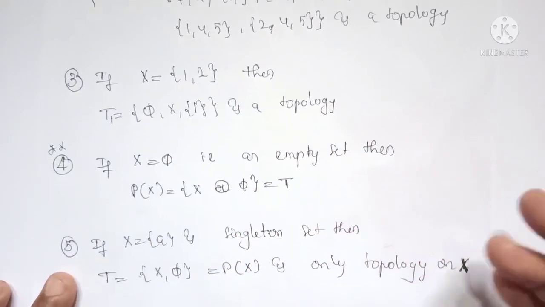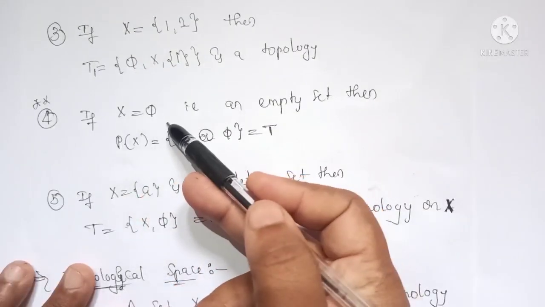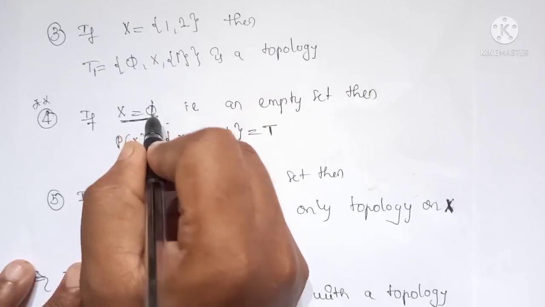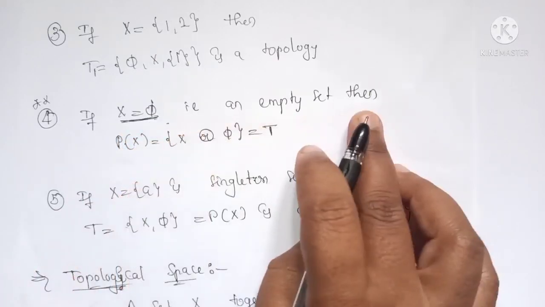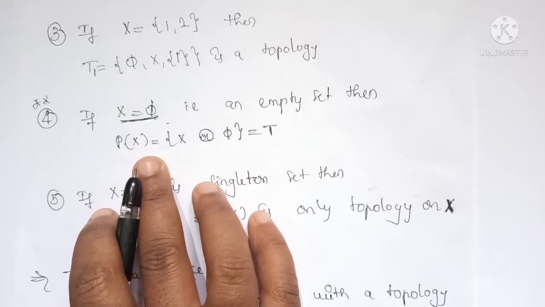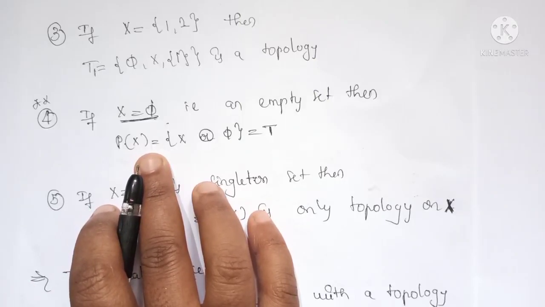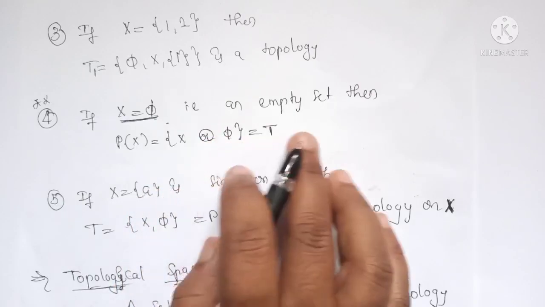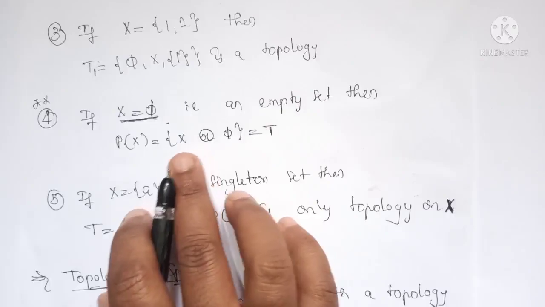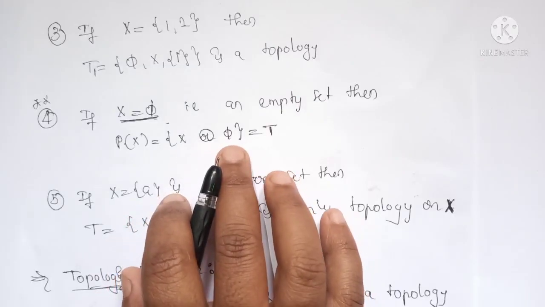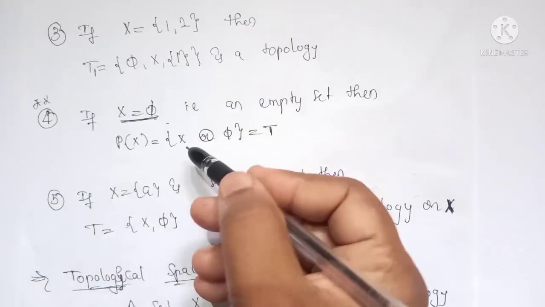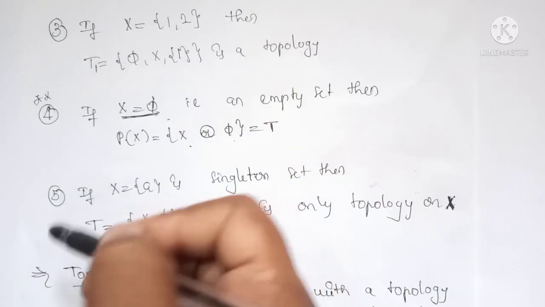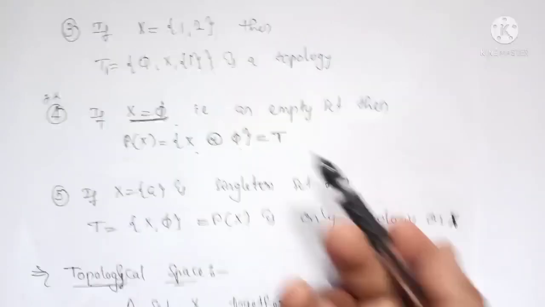Okay, so here if X is the null set, so it is a non-empty set, then P of X, its power set, is also either X or we can say it is the null set, then it is a topology, obviously, because it contains X and phi. So it is X or phi, that means it is the null set or the given set itself, therefore it is a topology.